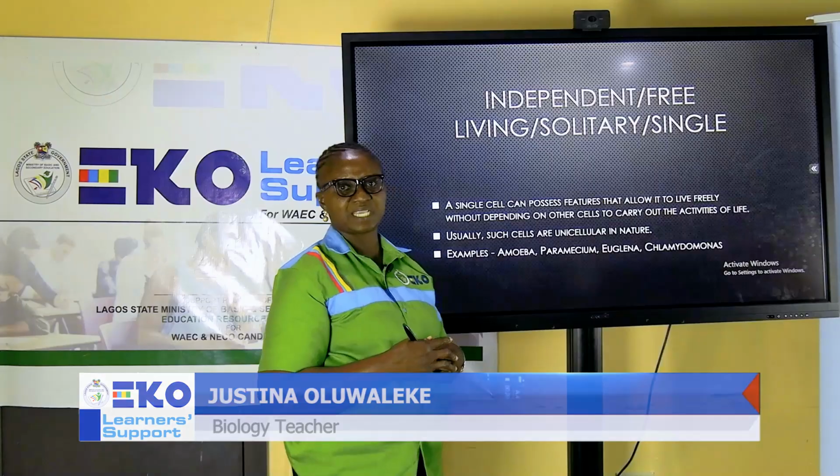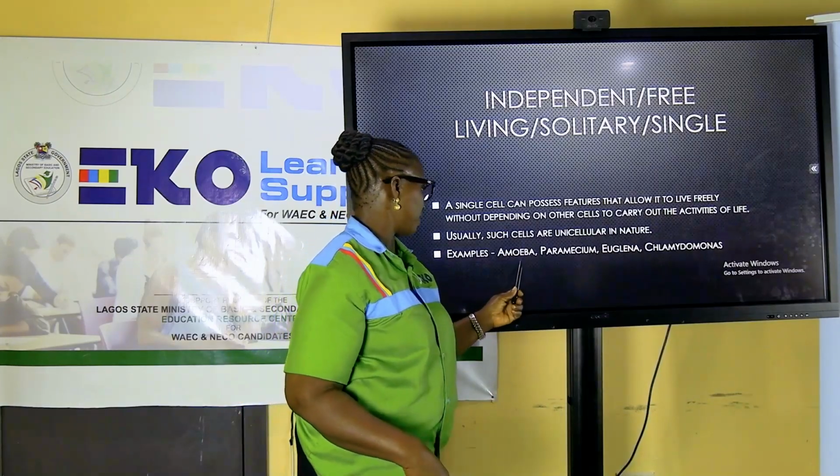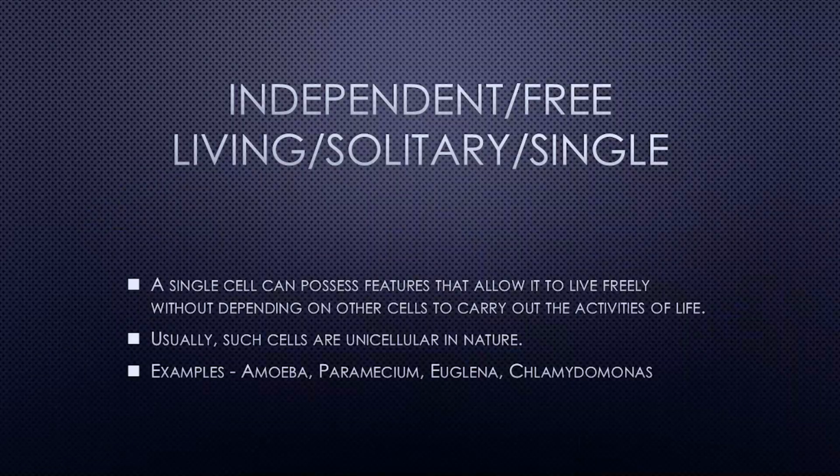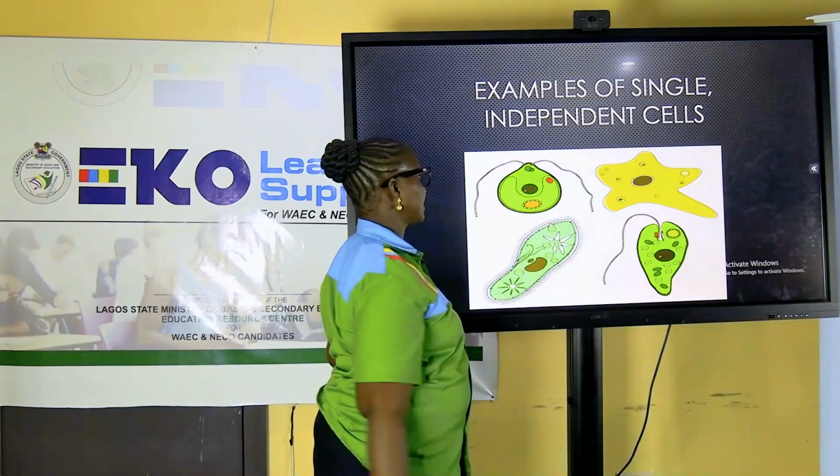Let's look at their examples. We have the first example as amoeba. We have the second example as paramecium. The third example of solitary form of cells is Euglena. We have Chlamydomonas. These are not all. There are more. We are only using these ones as examples.